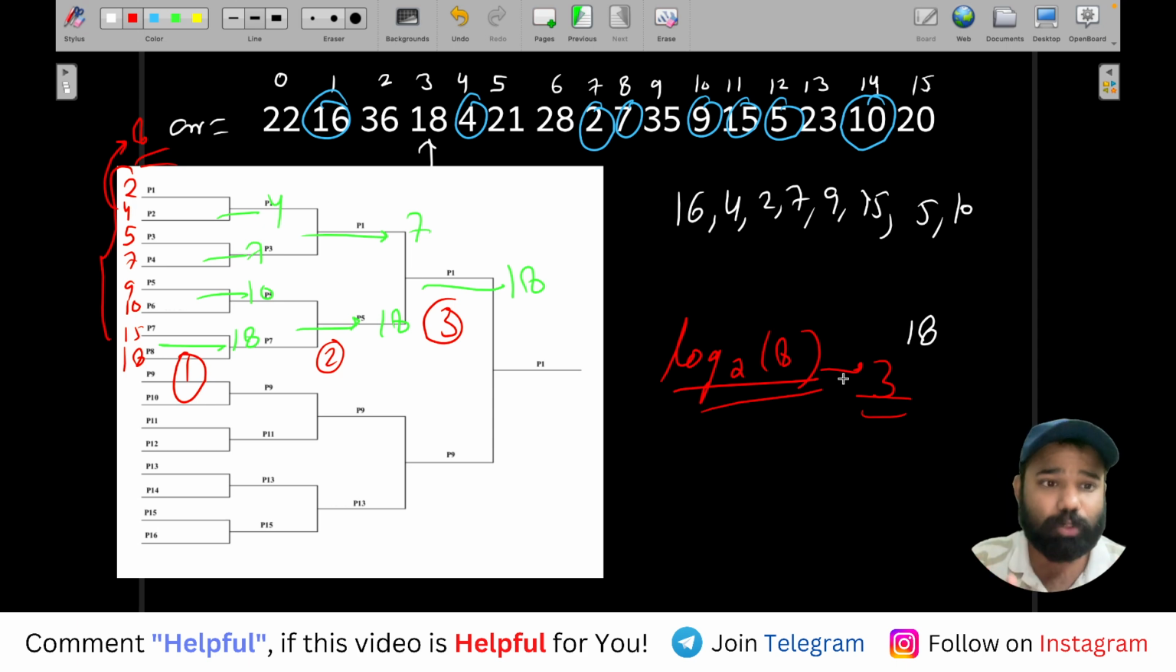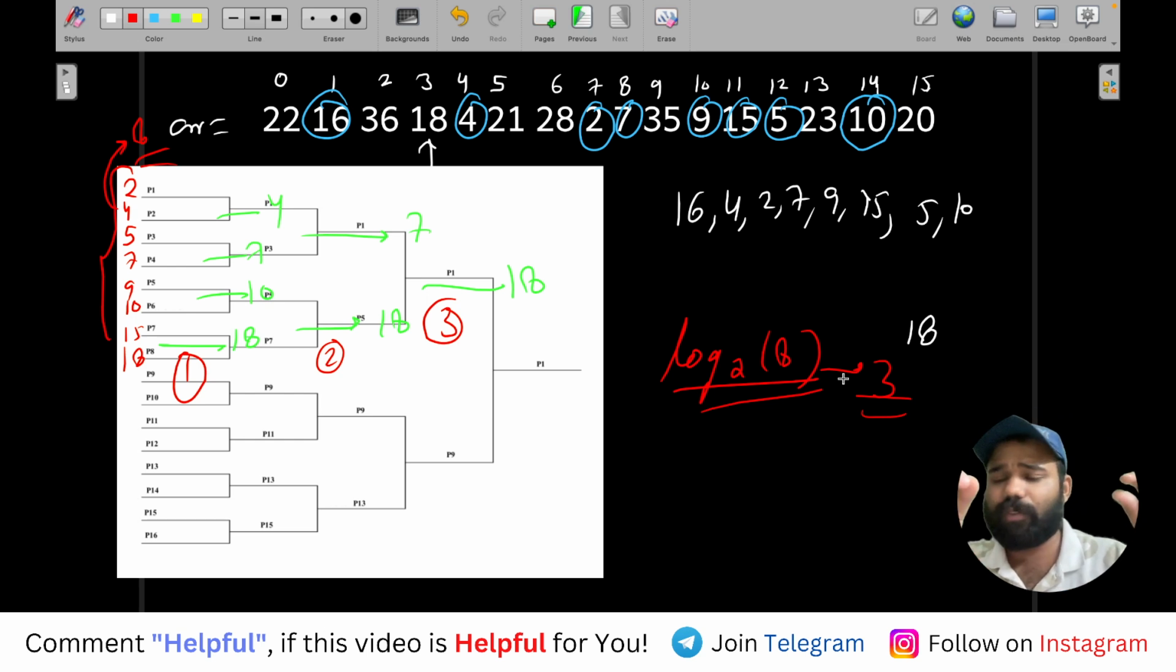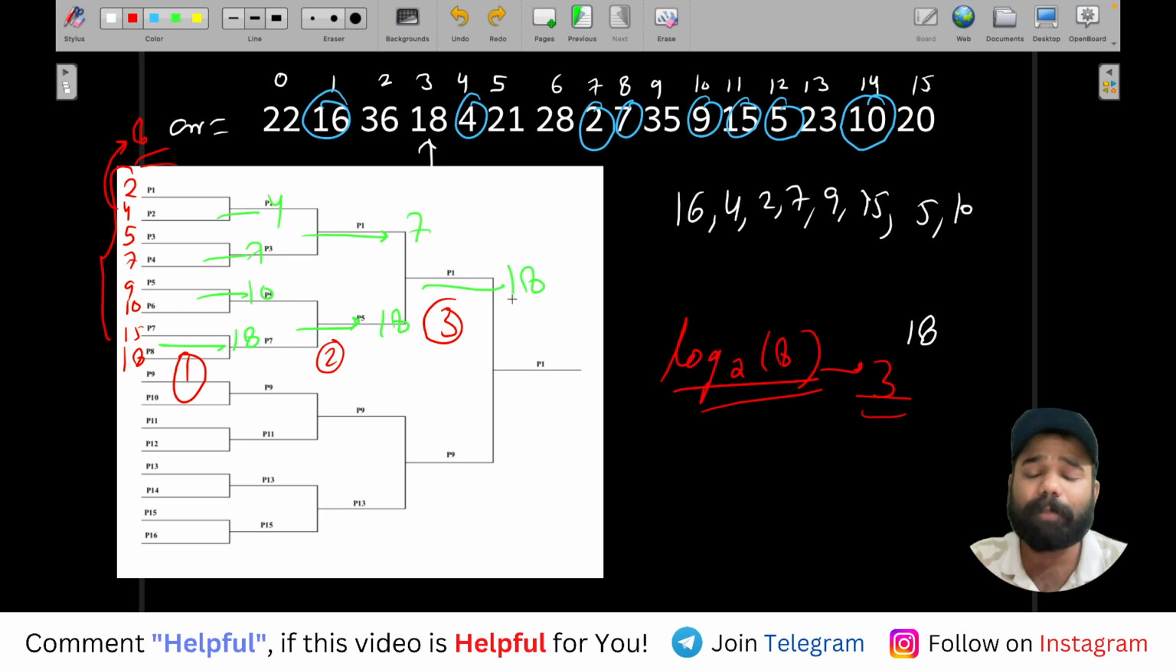Why log base 2? Because it's like a tree. Two players will have a match, one will win, then they both will have a match, one will win. And the more the level of this tree goes down to the last, the more the number of matches the top player will play, right?